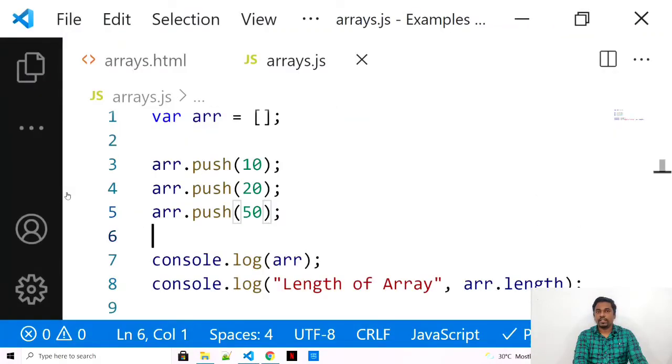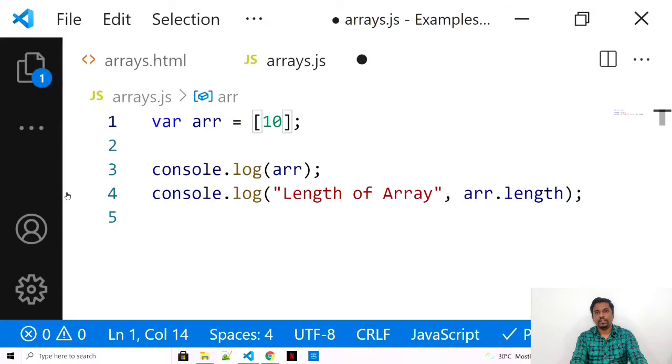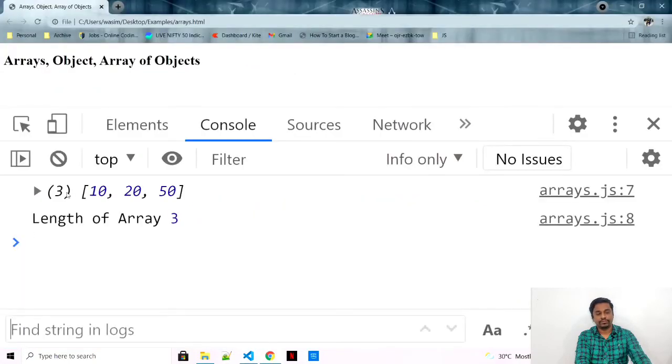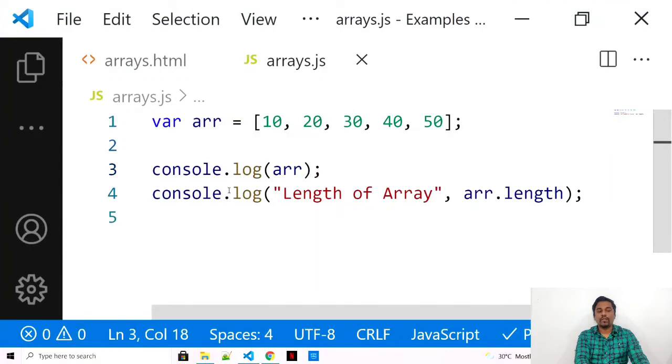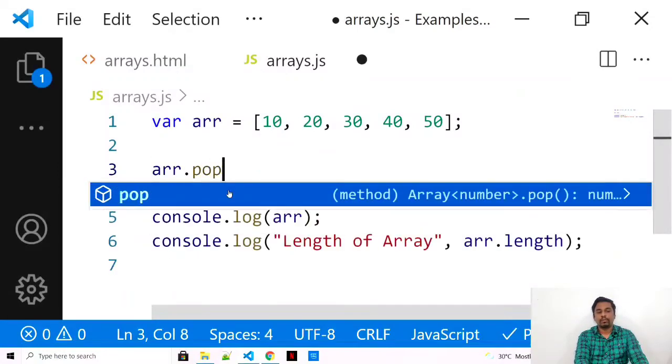Now let's go with some other function. Let me remove this push. 10, 20, 30, 40, 50. Let's take another example. So I have 5 different values into my array. So that is 10, 20, 30, 40 and 50. So the length of array is 5. What I want to do is remove the last element from this array. The simplest way I can do is array.pop.